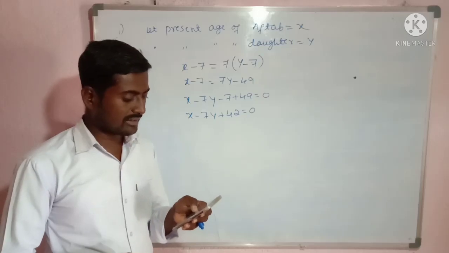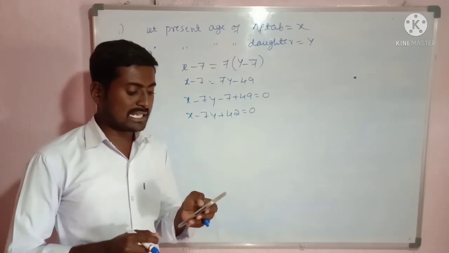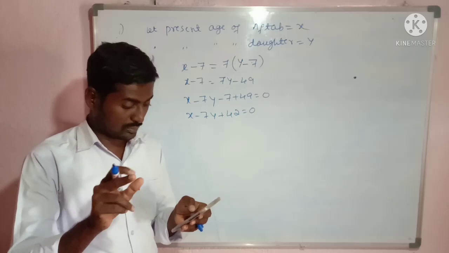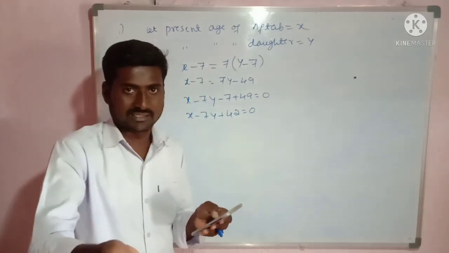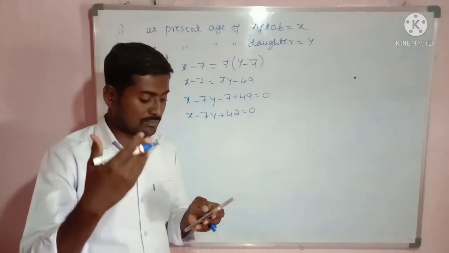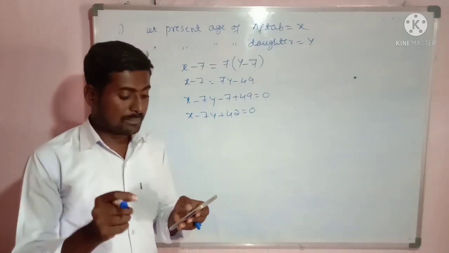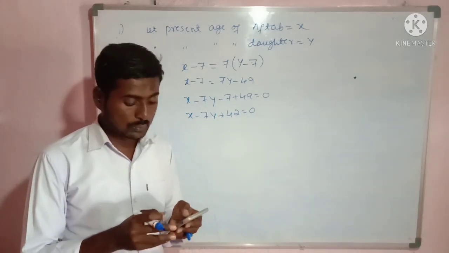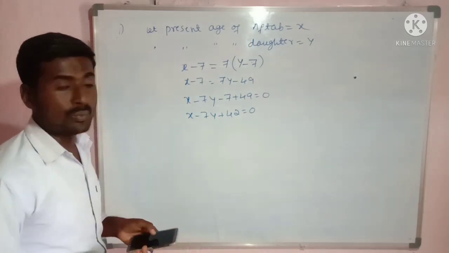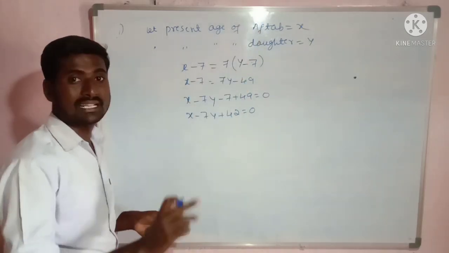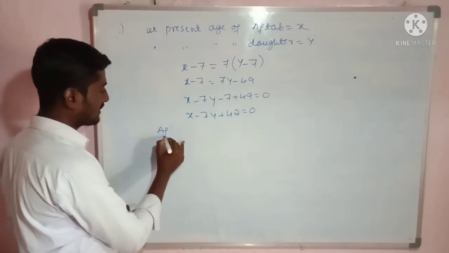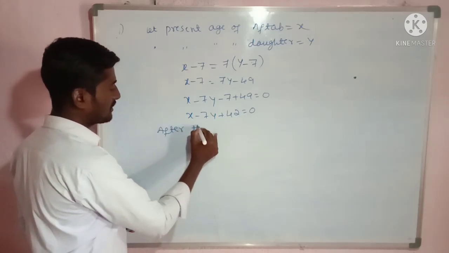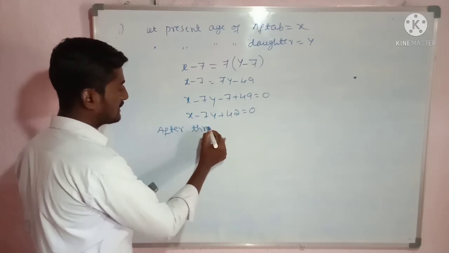See the continuation: I shall be 3 times as old as you will be. Also 3 years from now means after 3 years. So after 3 years, what is the age of Aftab? It will be x plus 3.